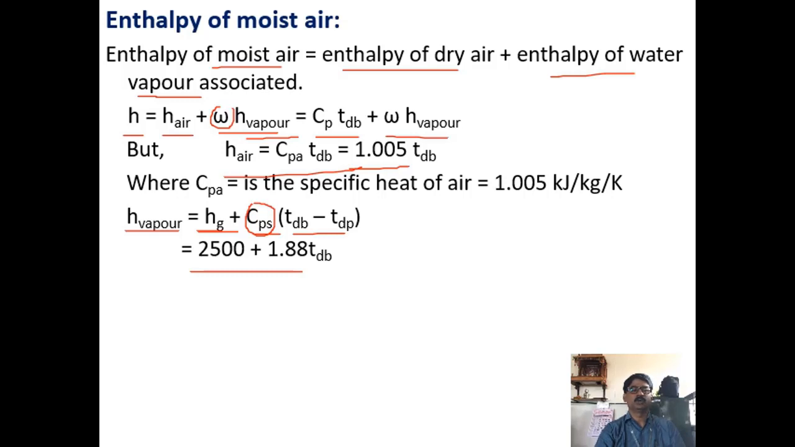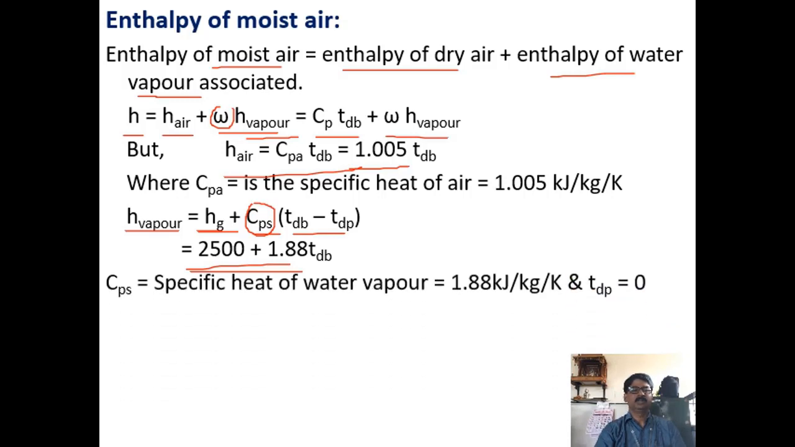So H vapor is equal to Hg, taken as 2500, plus Cps into T_DB minus T_DP. T_DP is neglected, so it is taken as 1.88 T_DB. Cps is the specific heat of water vapor, taken as 1.88 kilojoules per kg per Kelvin, and the dew point temperature is assumed to be 0.